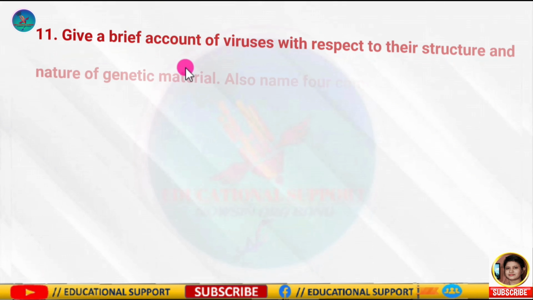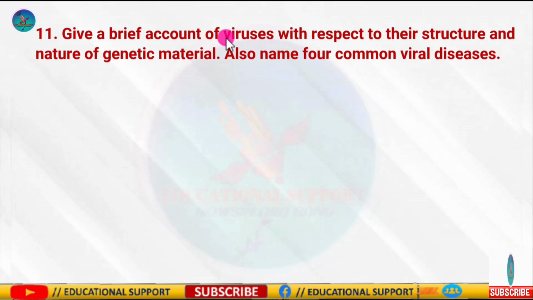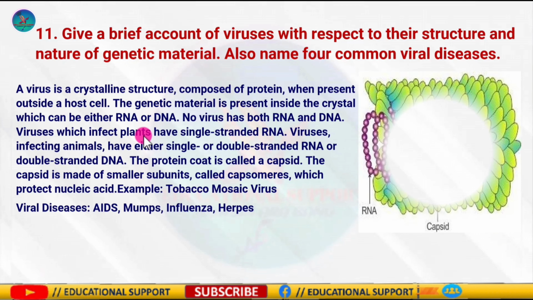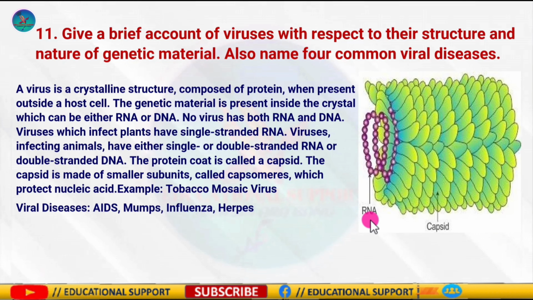Question number 11 is, give a brief account of viruses with respect to their structure and nature of genetic material, and also name 4 common viral diseases. You know that viruses are infectious agents that crystallize when found outside the host cell. The genetic material is either DNA or RNA, but never both, and it is located within the protein core.